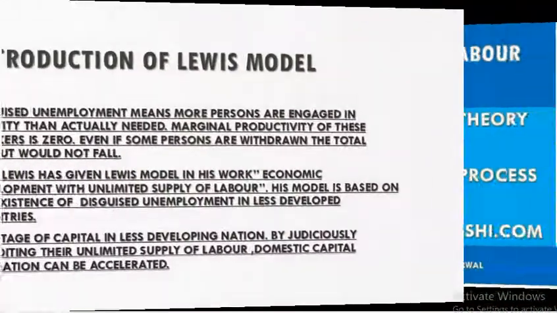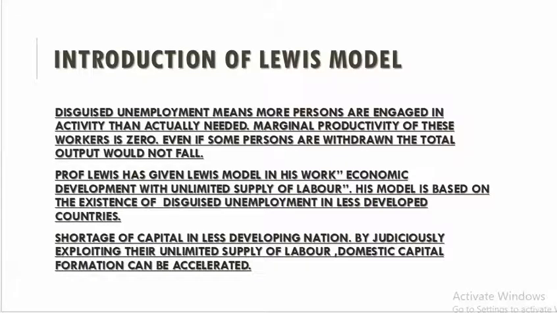First of all, we are going to understand that Professor Lewis has given the Lewis model in his work Economic Development with Unlimited Supply of Labor. He says there are certain underdeveloped economies which are highly populated. So the Lewis model is applicable to the highly populated underdeveloped nations. The underdeveloped nations face the problem of disguised unemployment.